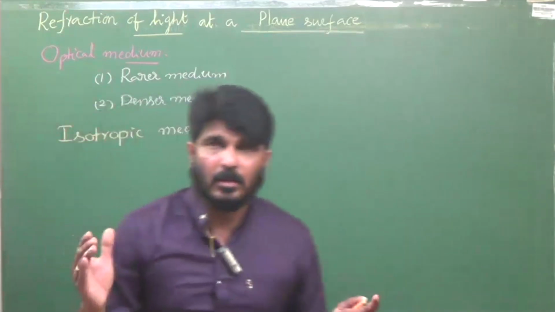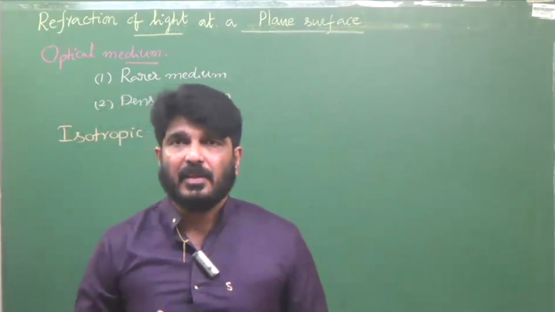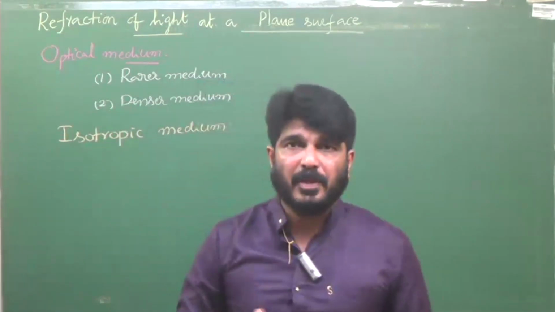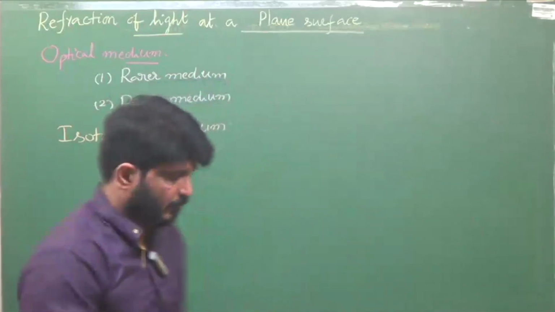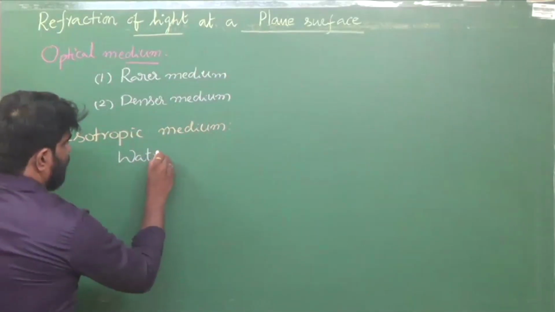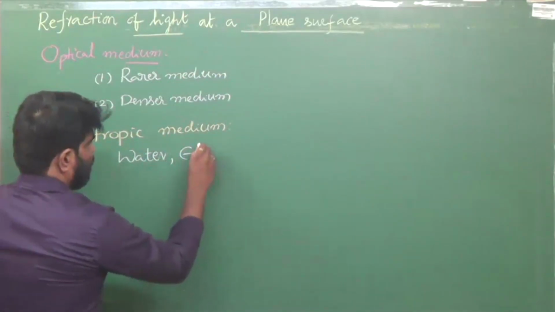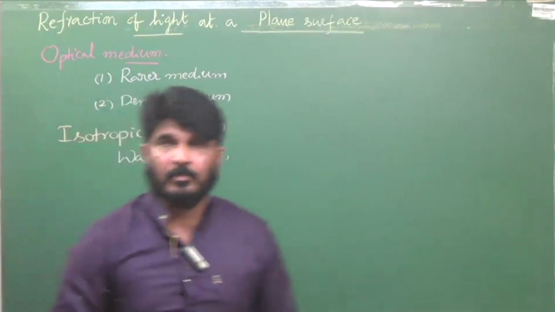Take one material, allow the light to travel in different directions. If the light travels with the same speed in all directions, that is isotropic. For example, water. Water is isotropic. Glass is also isotropic, etc.